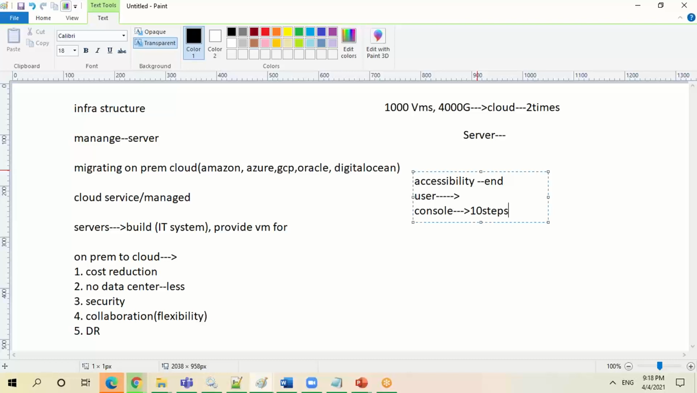Now, let's assume you are creating 100 VMs. You have to go to the console 100 times. You have to give all the input parameters one by one, after the other. Now, this creation of VMs is what they want to automate. Again, when I'm talking about creating VMs, there are a lot of things you need to take care of.